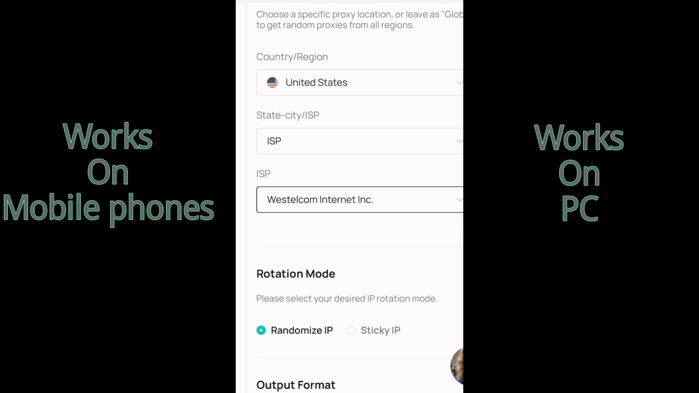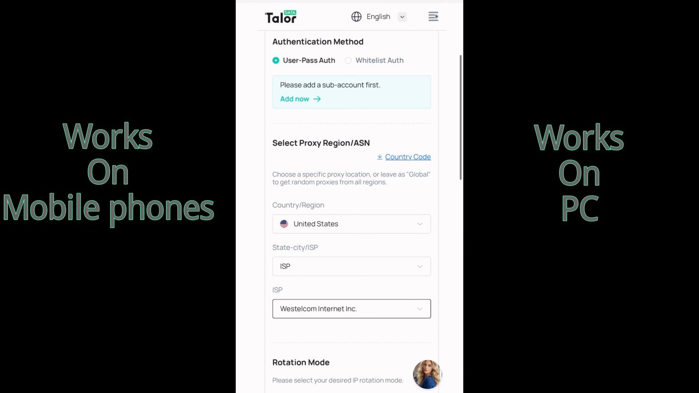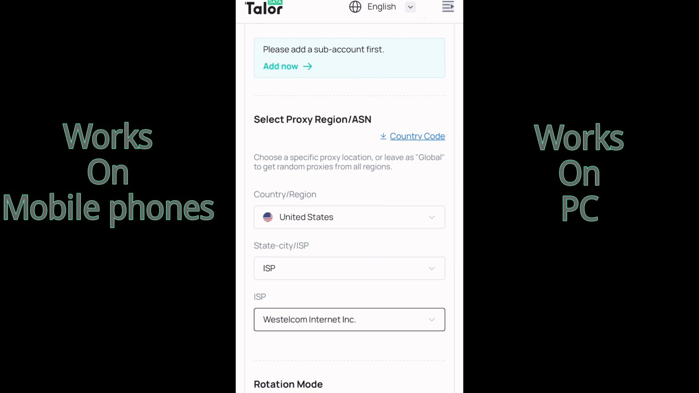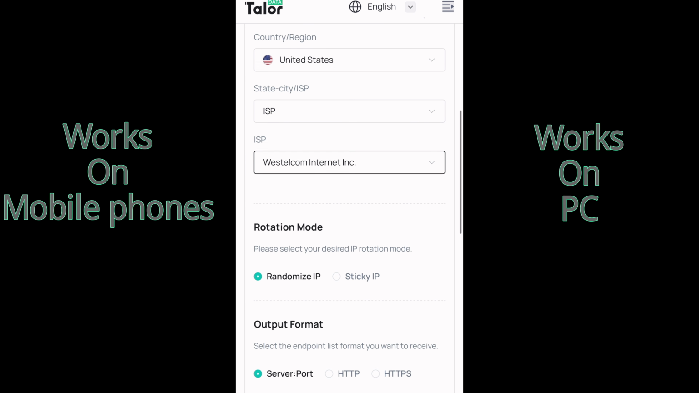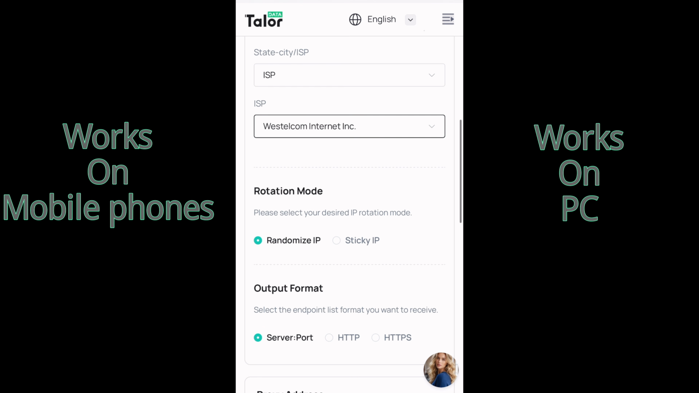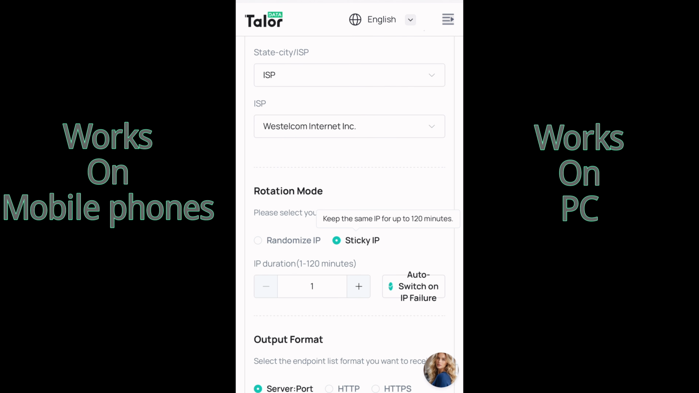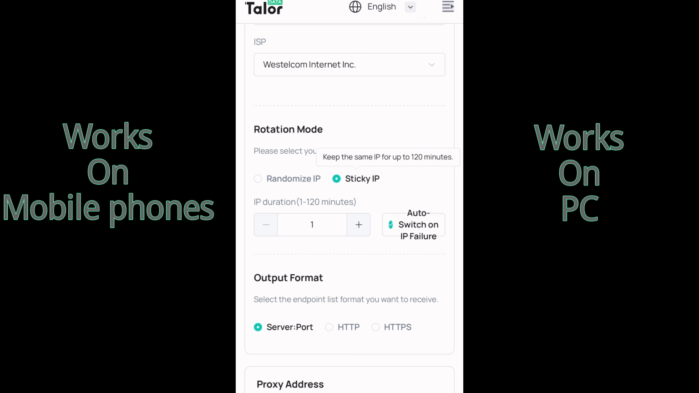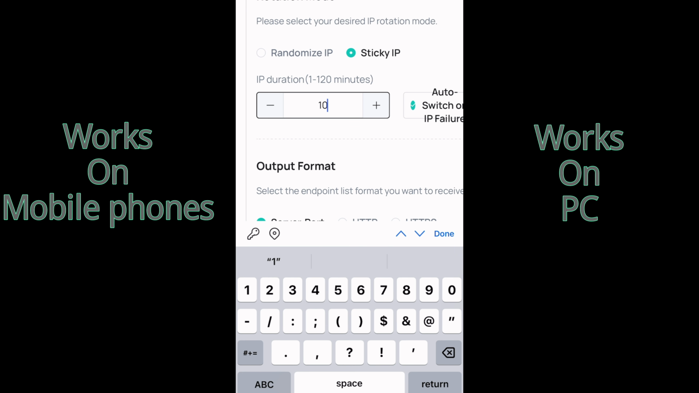Okay, so then you come right here. This is where I want you to pay close attention to why most of us get our accounts banned on different platforms. Now when you come right here, you can see we have randomized IP and we also have the sticky IP. For getting your proxy, what I recommend is to always click on this sticky IP. The reason is that it's more helpful to you, because it prevents your account from being disabled. So once you click on that, you come right here and select the duration of it. Let's say 10 right here.